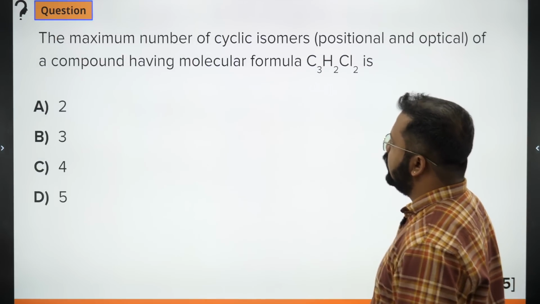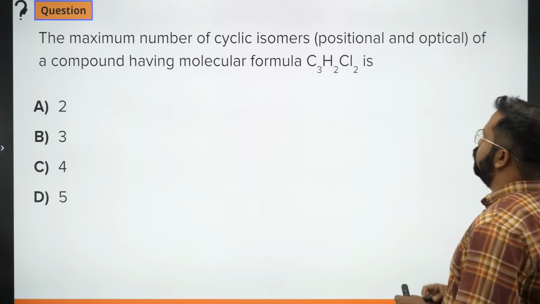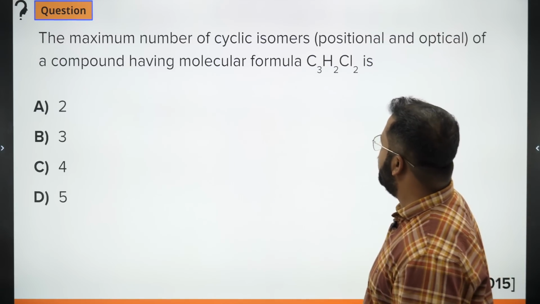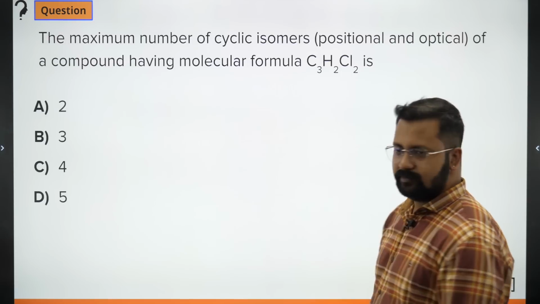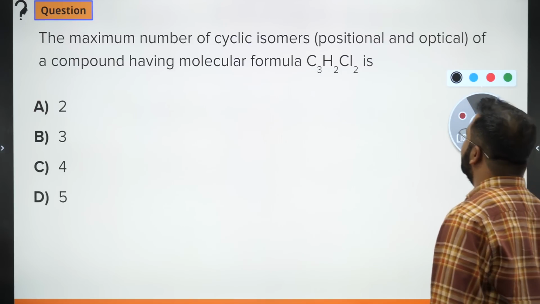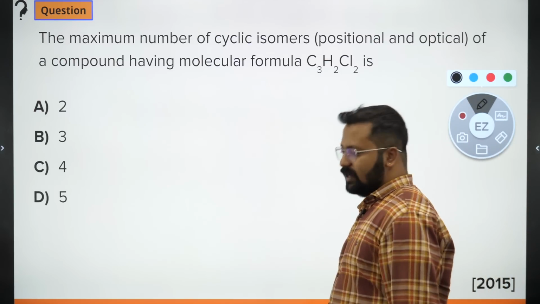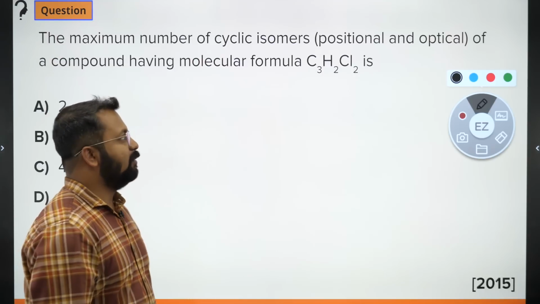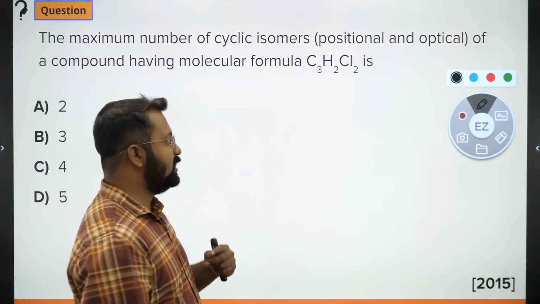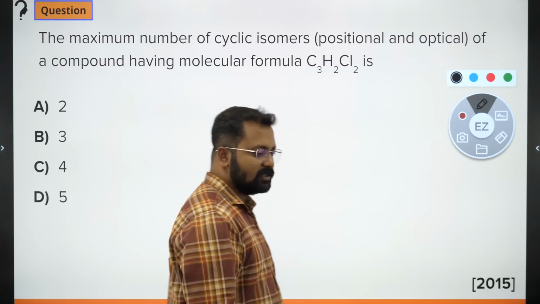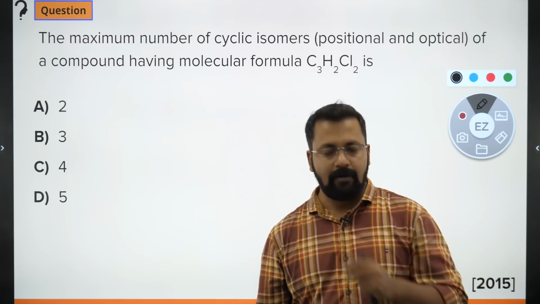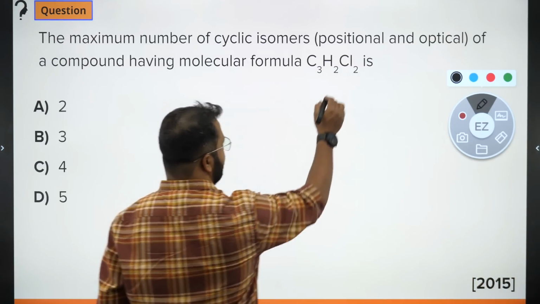The next question is this. The maximum number of cyclic isomers, position and optical, possible for a compound with molecular formula C3H2Cl2 is. Okay? There is always a little difficulty in isomerism. So C3H2Cl2, can you calculate the degree of unsaturation? Now look, here 2 chlorine have come. Whenever you see a halogen, you will modify the degree of unsaturation formula such that for every halogen you will add 1 hydrogen.